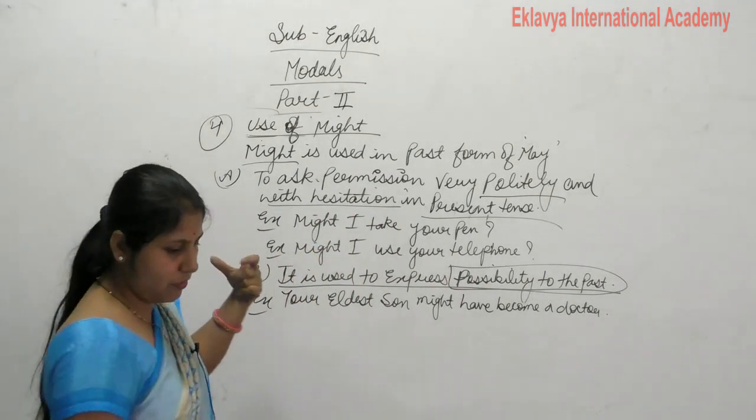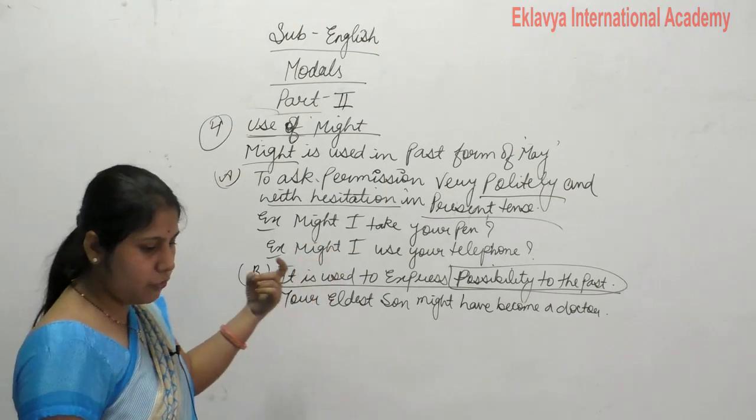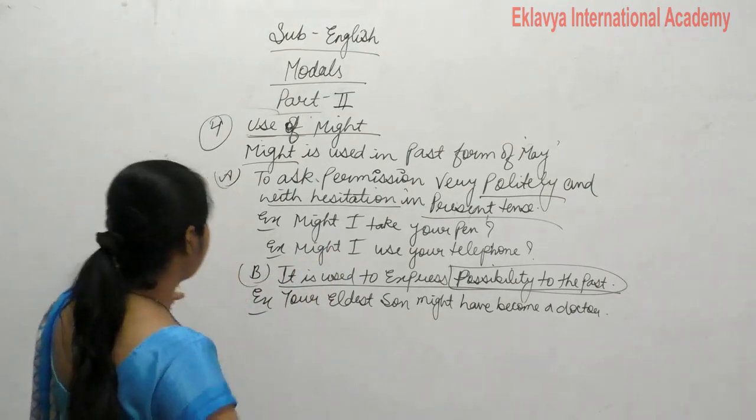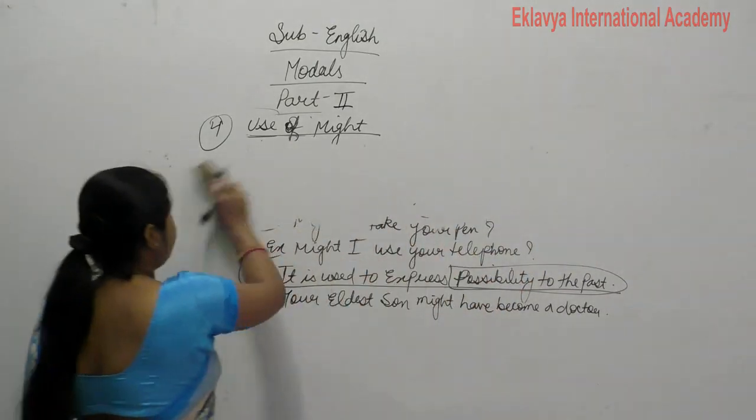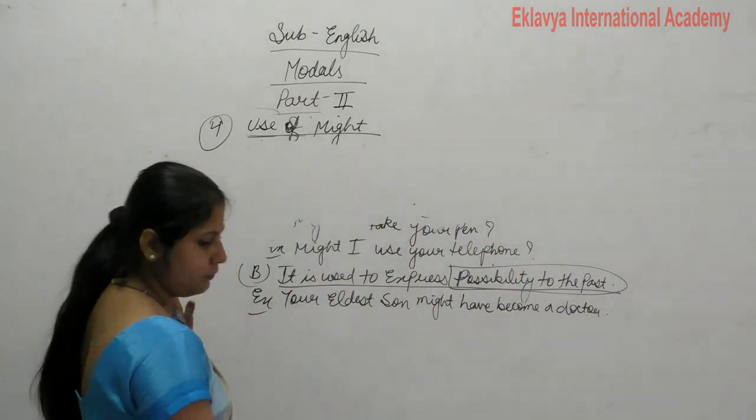ये past की possibility है. This shows the possibility to the past. Okay. Now next, last point, C point.